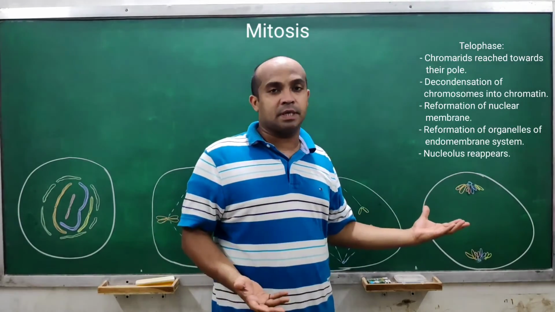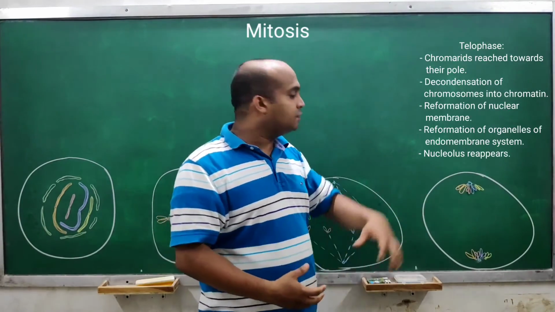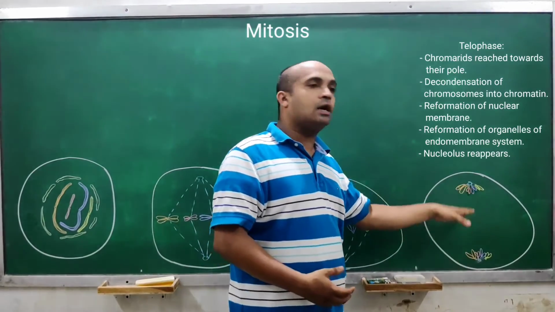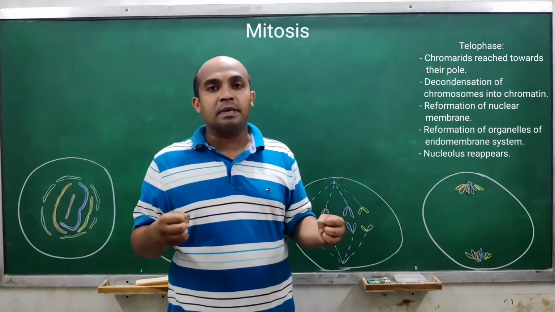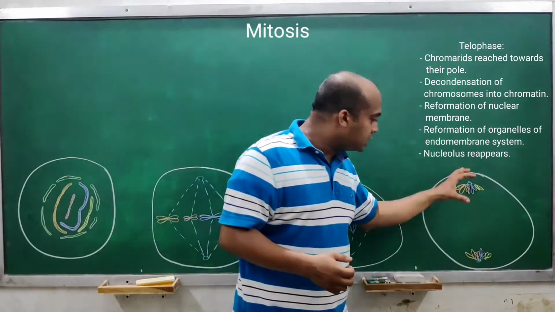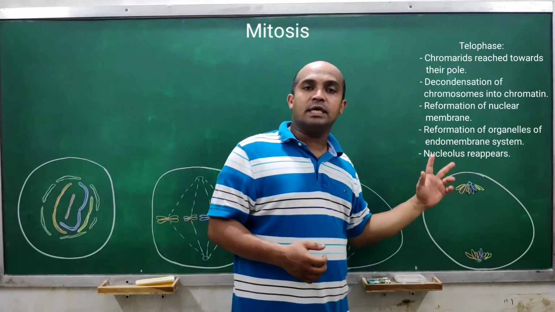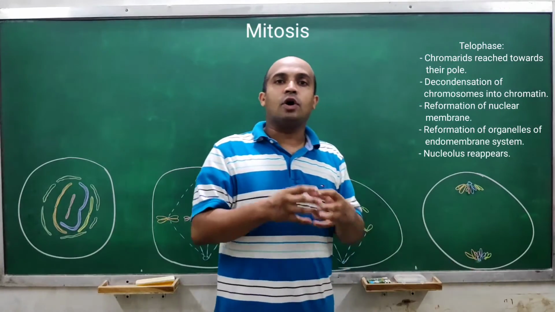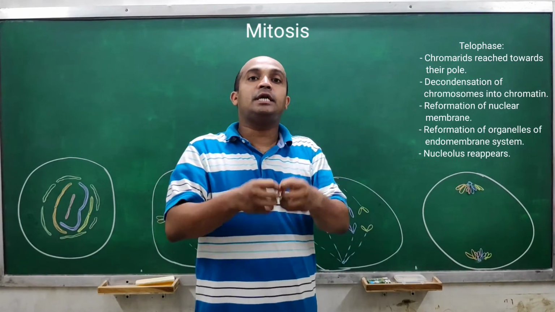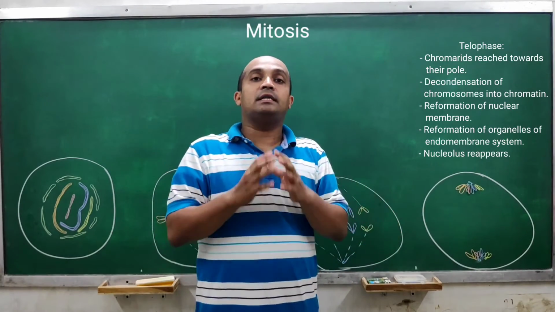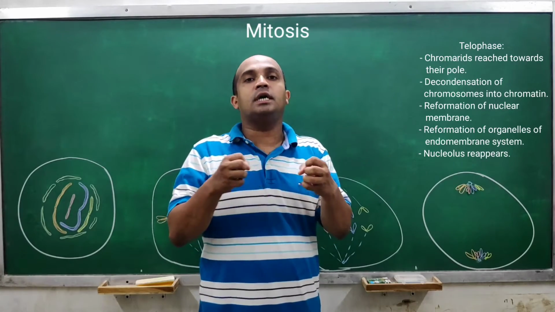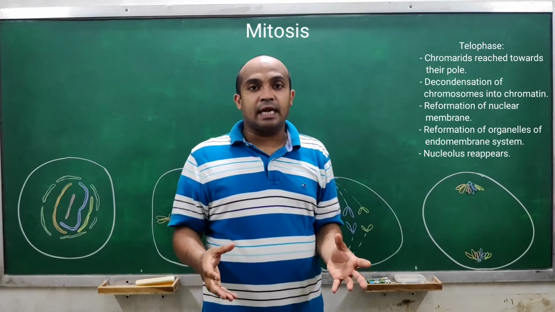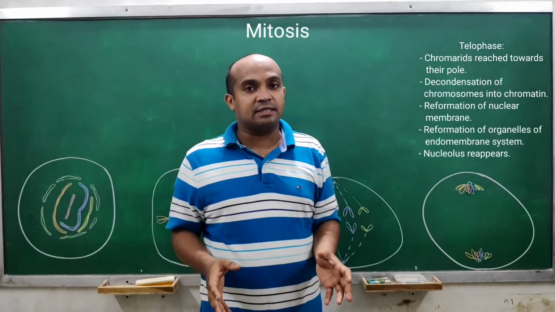They begin to redevelop here, and the two nuclei with all their organelles get equally distributed to the two daughter cells that will form due to the cytokinesis process.